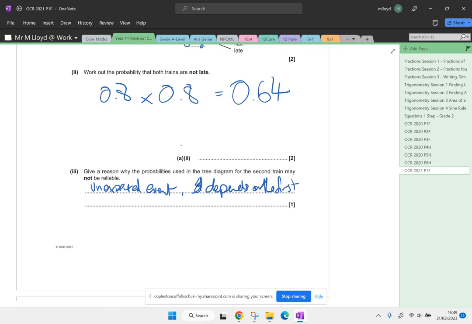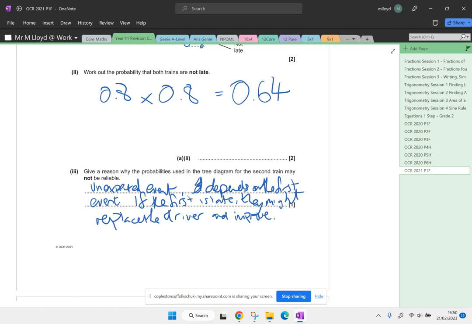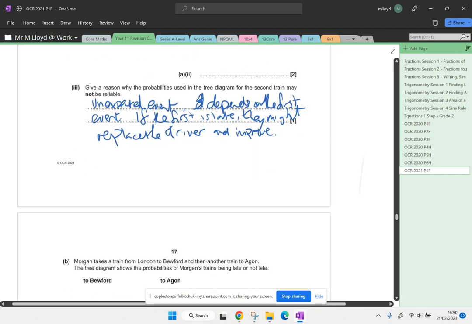So if the first one's late, they might replace the driver and improve. Okay, so you know what I'm saying? There could be one thing that will affect the other if that first train is late.